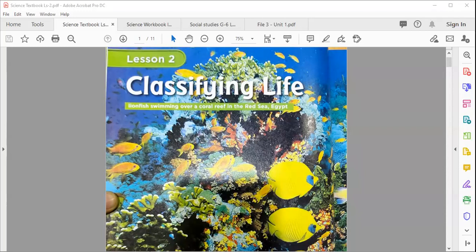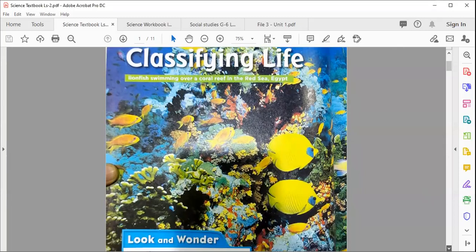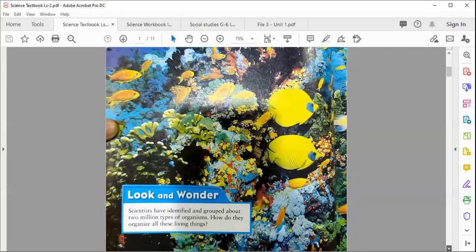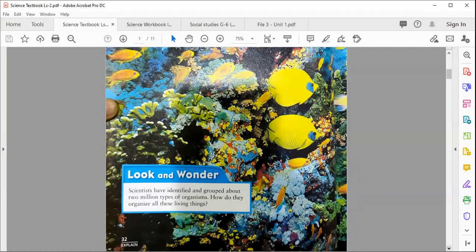Today we're going to start the new lesson, but from the same chapter, chapter 1. And today is lesson number 2. This lesson is about classifying life, or the classification of life, which we will discuss in this lesson, inshallah. So for this, you need to open your textbook, page number 32. Everyone, please open your textbook, page number 32 from chapter 1, lesson number 2.